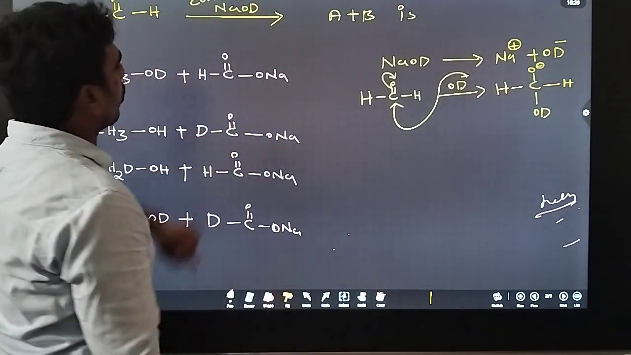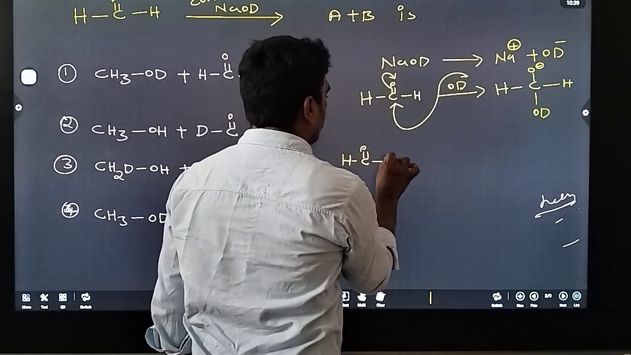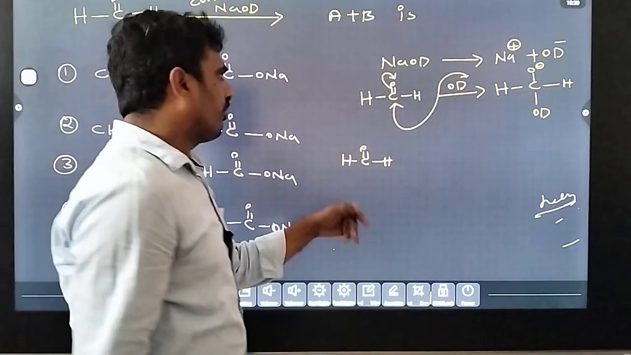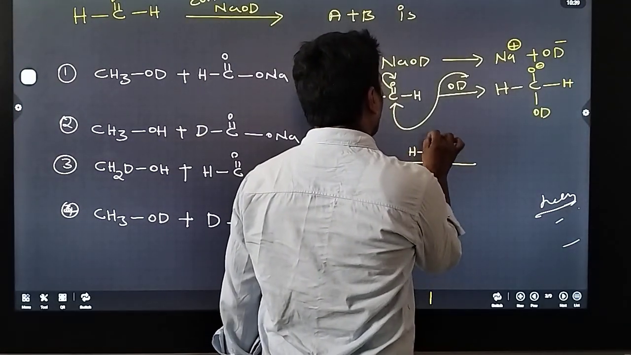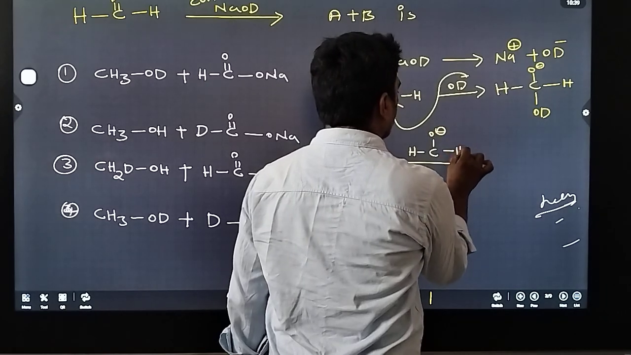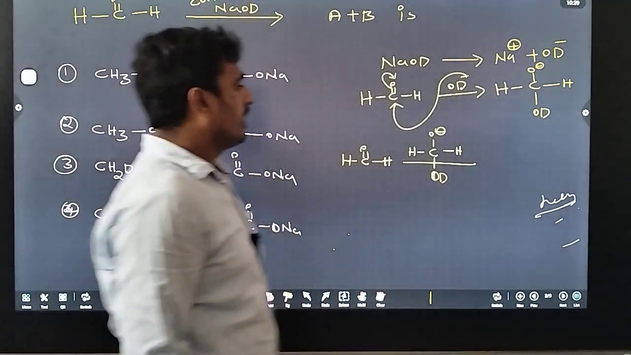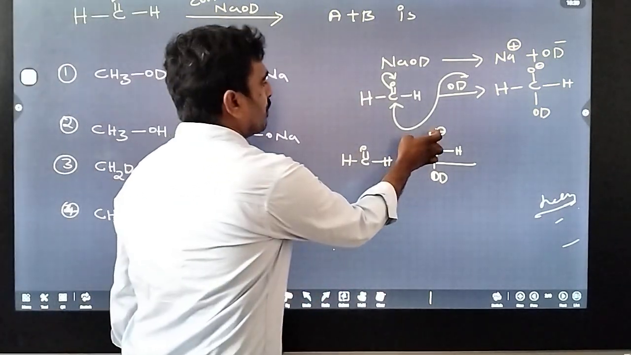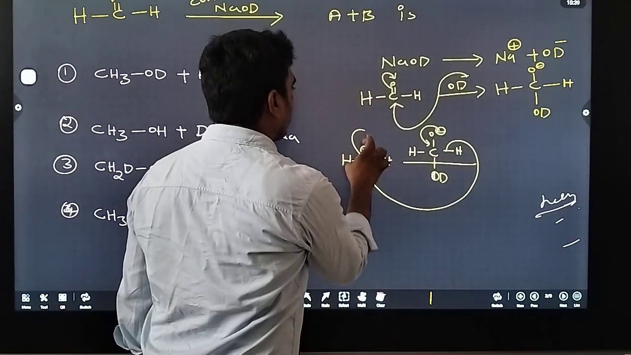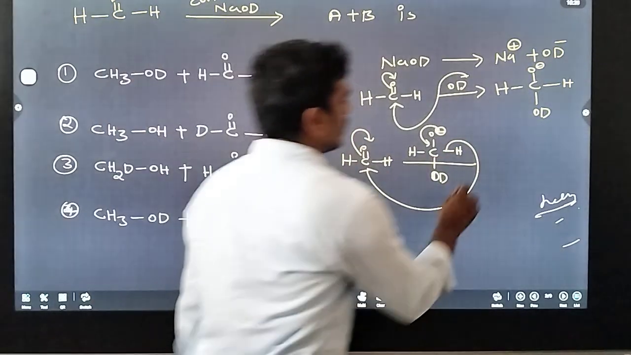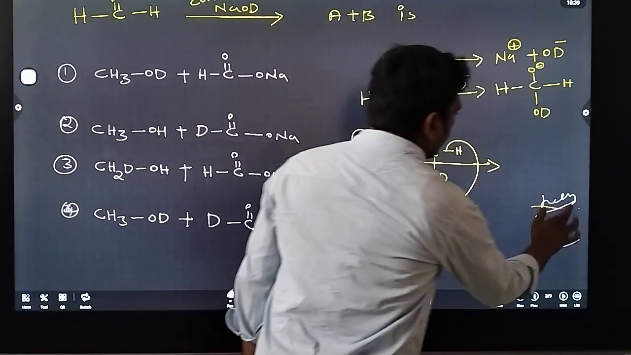So I can take the second mole of formaldehyde. Then HCO minus OH, next OD. So here electron displacement is towards here. Again this hydride ion is shifted to here. Again electron displacement towards here. So we get which?